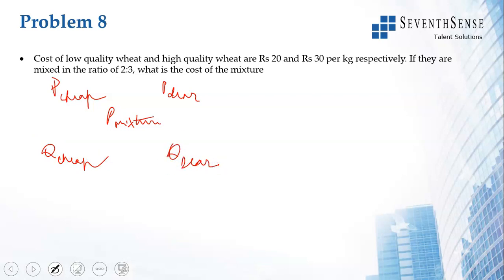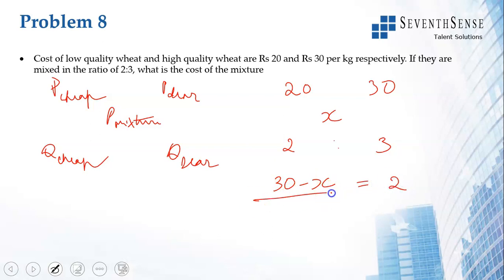We have price of cheap as 20, price of dear is 30. We do not know the cost of the mixture, but we know the quantities are in the ratio 2:3. So 30 minus x by x minus 20. This is correct because x will be between 20 and 30.